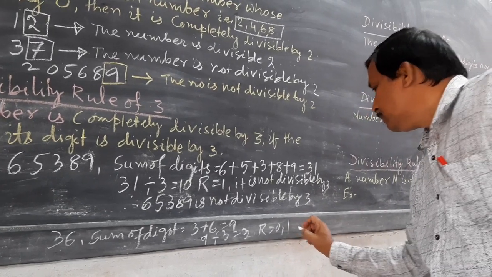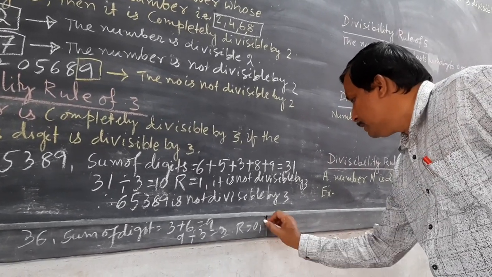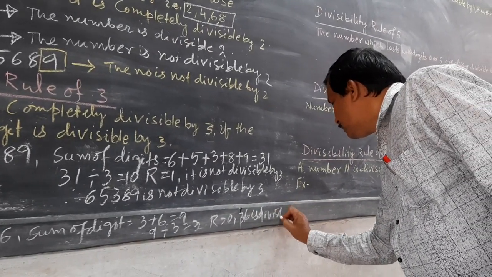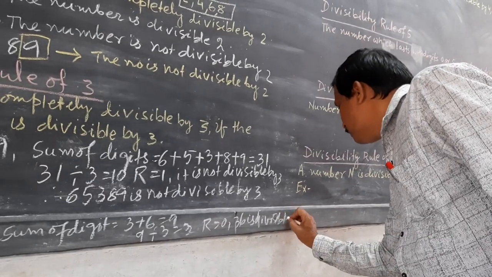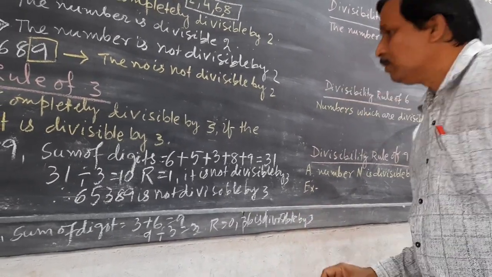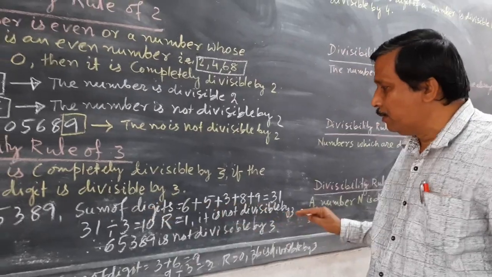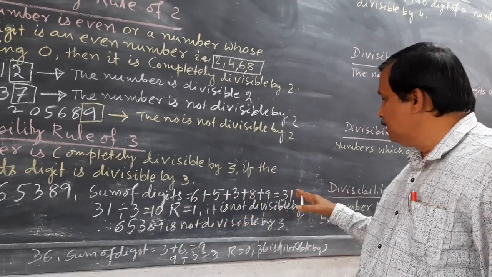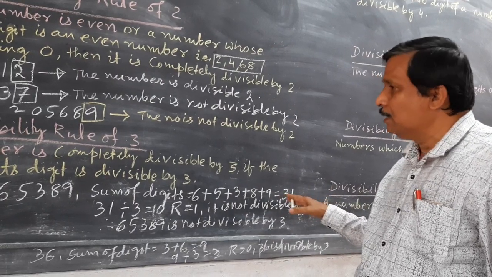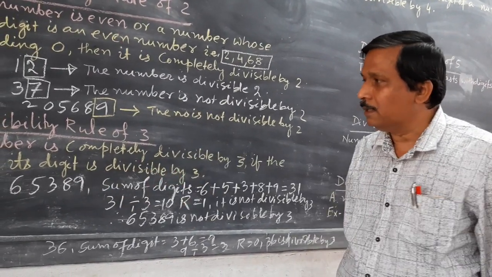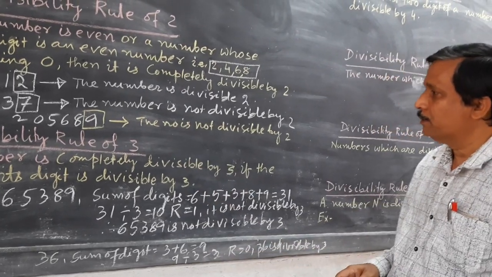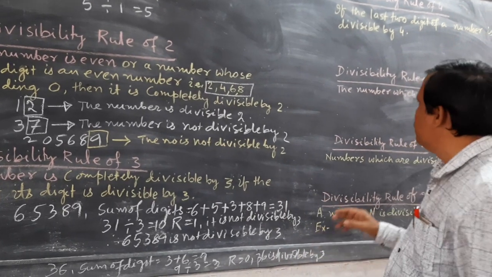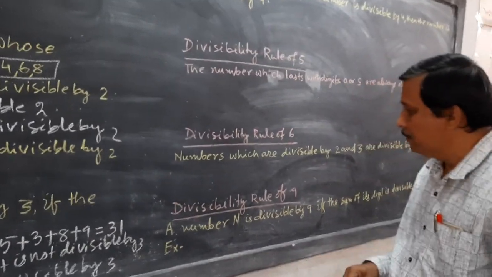Therefore 36 is divisible by 3. कोई भी नंबर you take, जितना भी बड़ा नंबर ले जाओ, first you take the sum of the digits. If the sum of the digits is divisible by 3, then automatically the number is divisible by 3. So this is your divisibility rule of 3. And this divisibility rule is similar to the divisibility rule of 9.